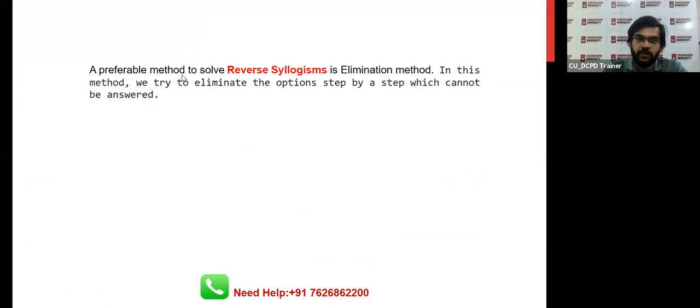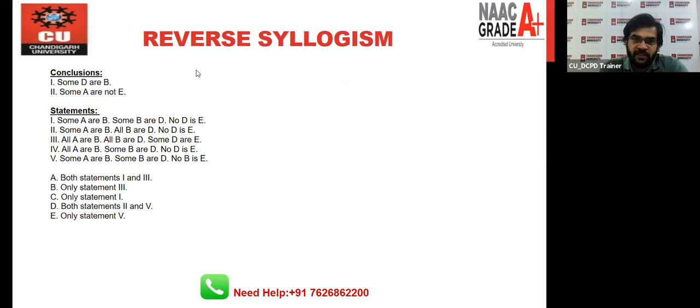In the definition, you can see that a preferable method to solve reverse syllogism is the elimination method. What does it mean? First, we'll look into the options and we will eliminate the options. In this method, we will try to eliminate step by step the options which cannot be answered. Now let's take one example for a better understanding of this concept. So this is the example.